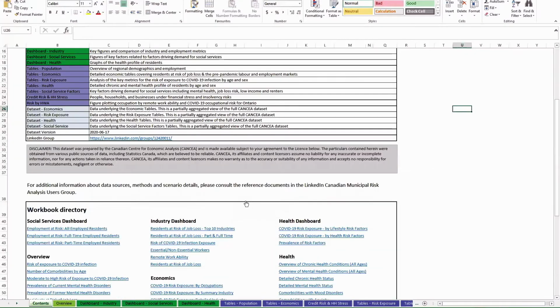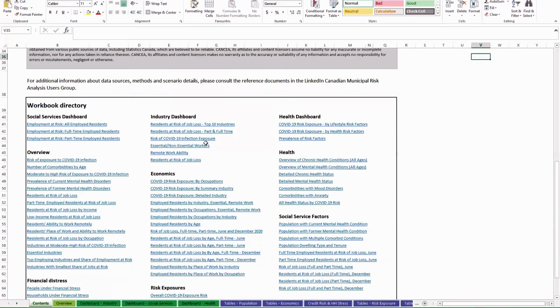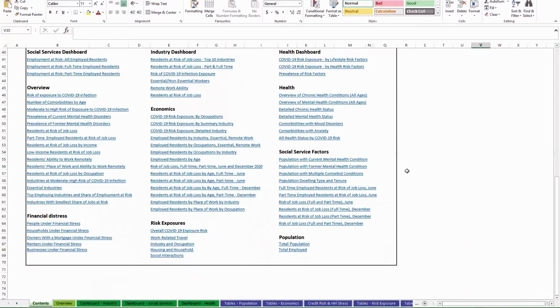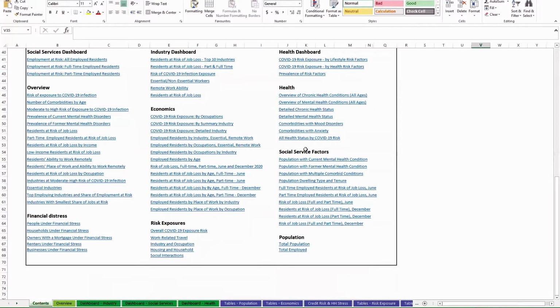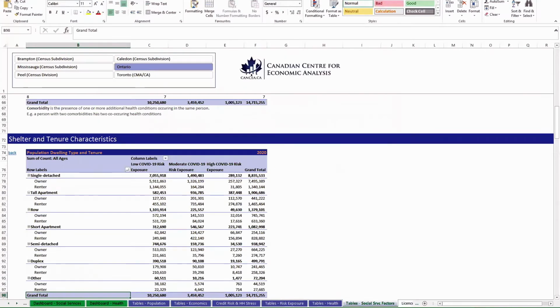Go back to the Contents tab. Down here, we have a directory of every single table and figure included in the dataset for easy access. You could just look for topics and then click on the table you would like to see, and it'll take you right there.